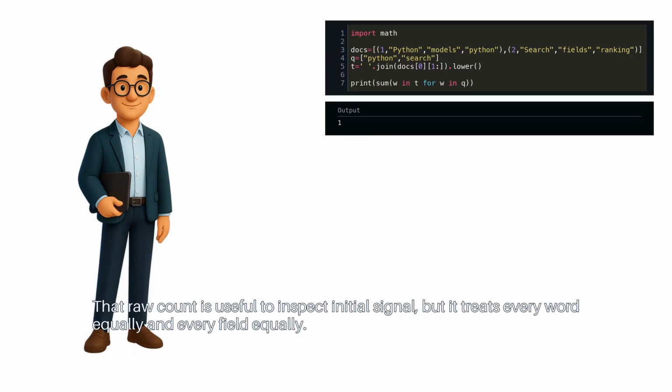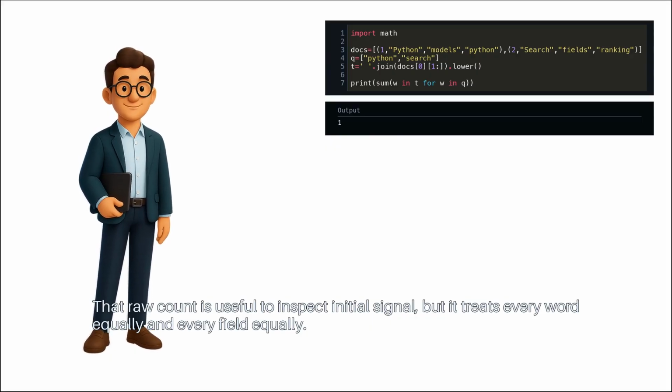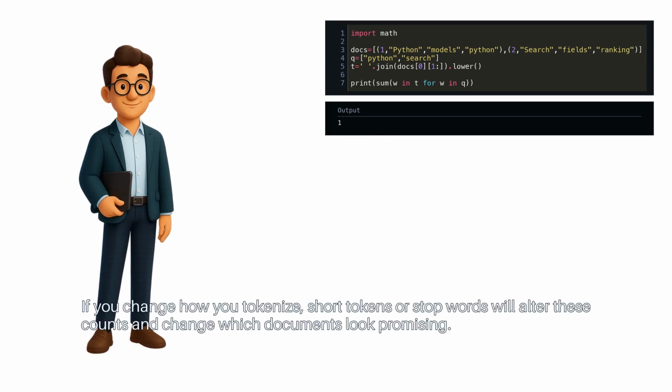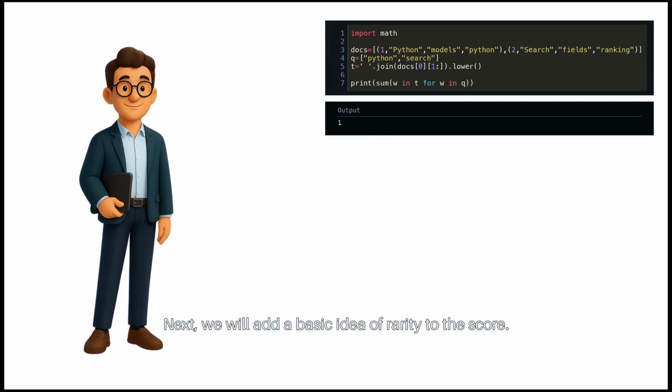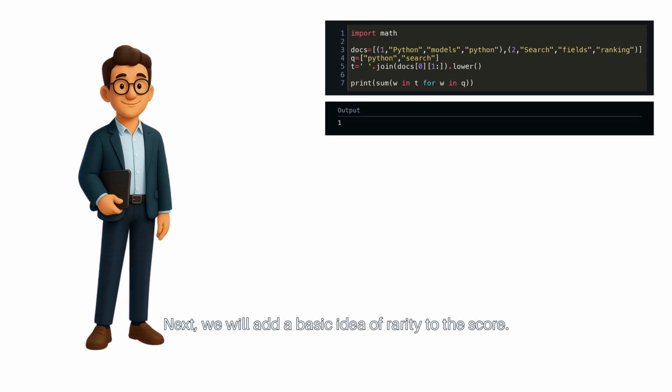That raw count is useful to inspect initial signal, but it treats every word equally and every field equally. If you change how you tokenize, short tokens or stop words will alter these counts and change which documents look promising. Next, we will add a basic idea of rarity to the score.